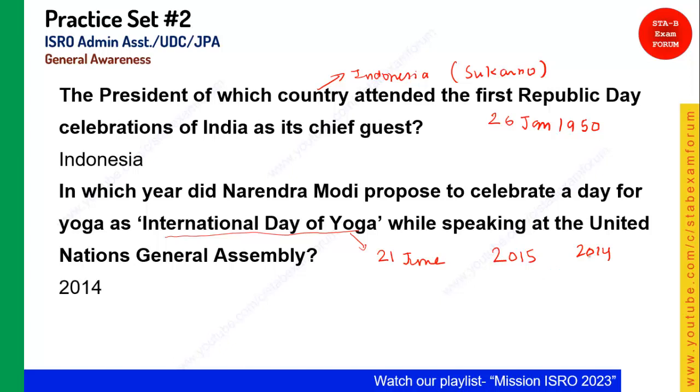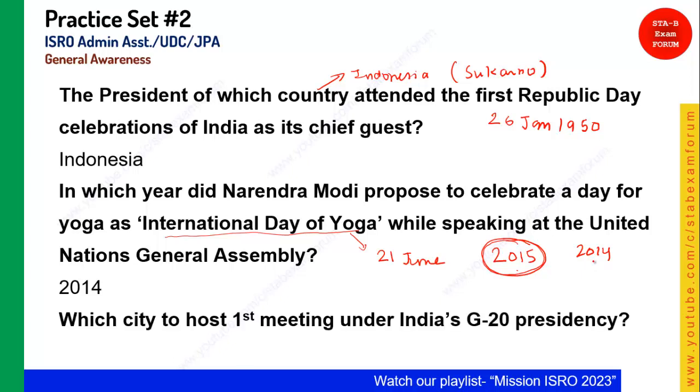So the answer for this question is 2014, not 2015. But the first International Yoga Day was celebrated in 2015. This is a mistake point, student. Okay, let's see the next question.